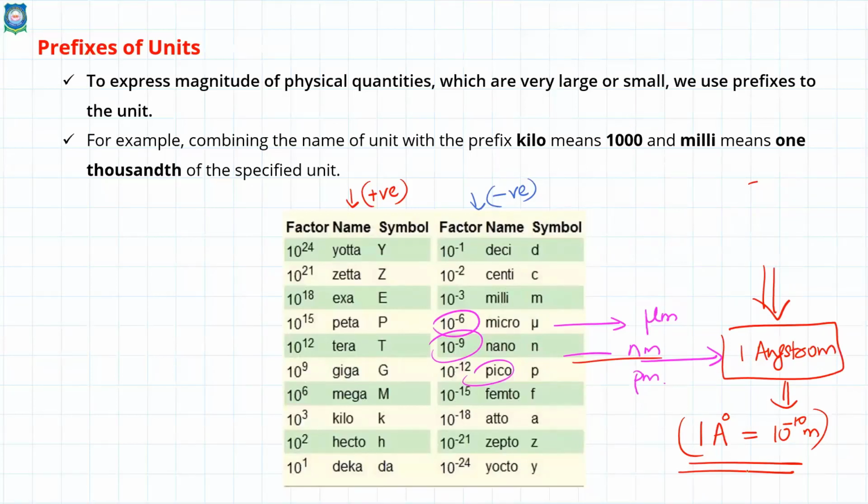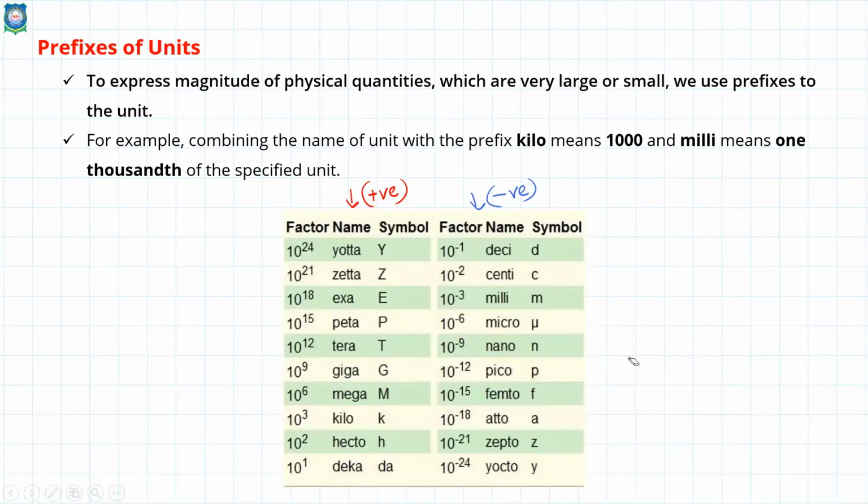Yes, sir. And 1 angstrom is the size of a single atom. If you take the size of a single hydrogen atom, it is almost in the range of 10 raised to minus 10. Whereas if you take the size of the nucleus, this also I have told, it is femtometer, or I simply call it Fermi. So 1 FM is the size of the nucleus. This is the size of atom. Size of nucleus, 1 femtometer. Okay, so I'll stop it here.